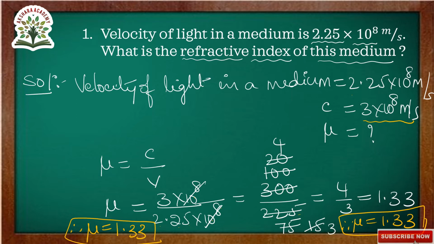Cancellation with the 3 table, and again with the 5 table, so 4 by 3, which can be written as 1.33. So the refractive index of this medium mu is equals to 1.33. Next we will go to the next question.